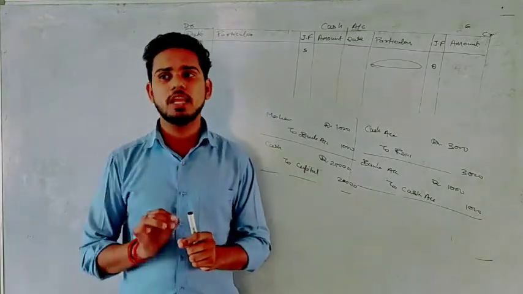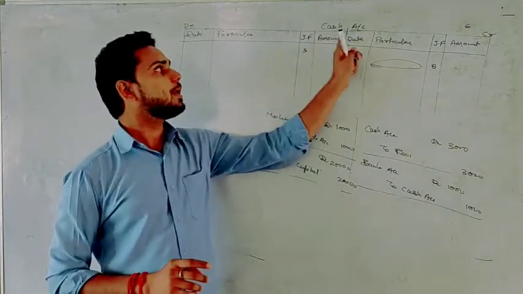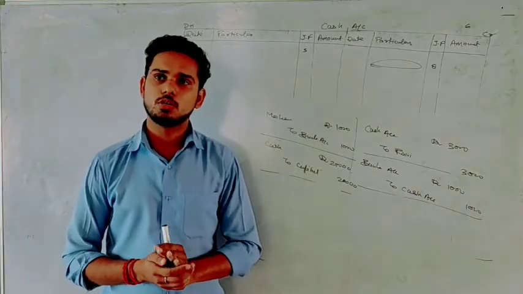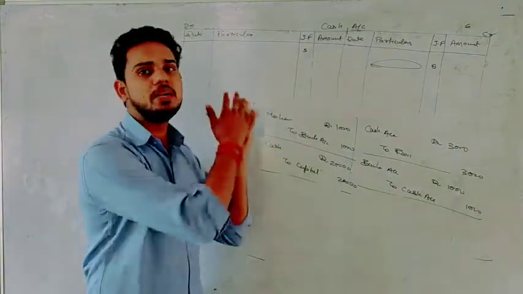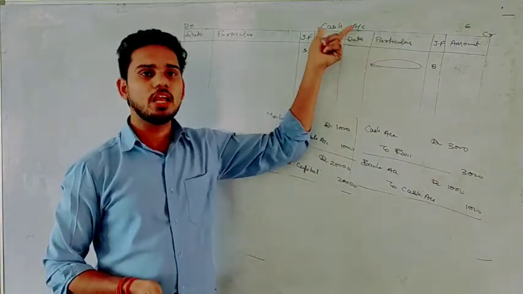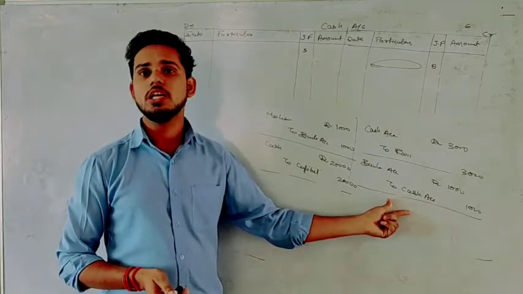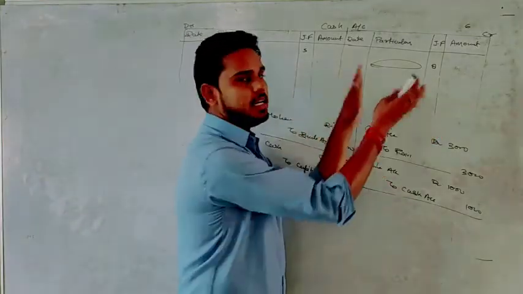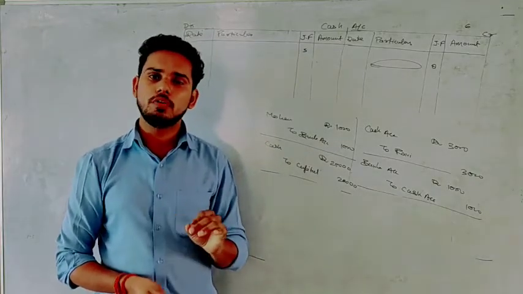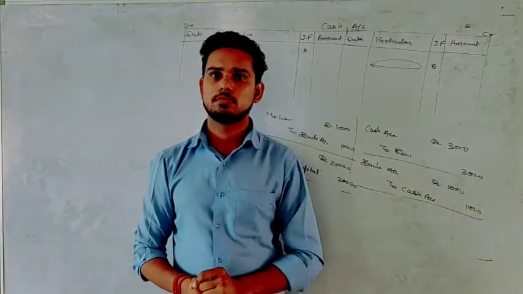The posting is very easy. In whatever account you are going to post, if that particular account is debit in your journal entry, you will write on the debit side. And if that particular account in which you are going to post is credit in your journal entry, then you will write on the credit side. This is clear? Now what will we write, sir? Very easy. We will write the name of the opposite account.